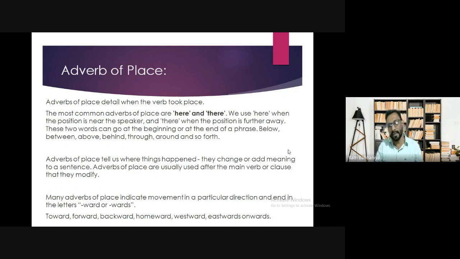Many adverbs of place indicate movement in a particular direction and end in the letters -ward, that is, afterward. Clear? These words: toward, forward, backward, homeward, westward, eastward, onward. So many adverbs of place indicate movement in a particular direction and end in the letters -ward or -wards. The examples are there on the screen: toward, forward, backward, homeward, westward, eastward, onward.